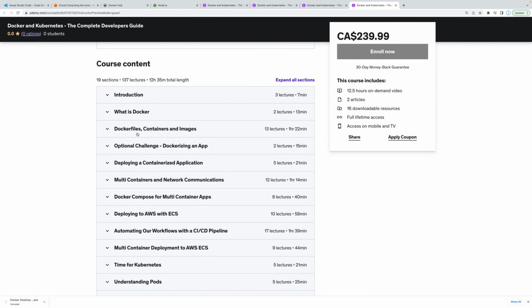Let me go here, and you can just do docker -v to see the version of Docker you have installed. Well, you can see here, I got version 20. That means I have it installed. If you get an error saying that Docker is an unknown command, that means you haven't installed it correctly.